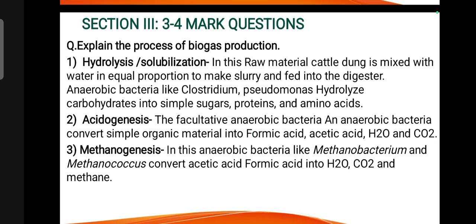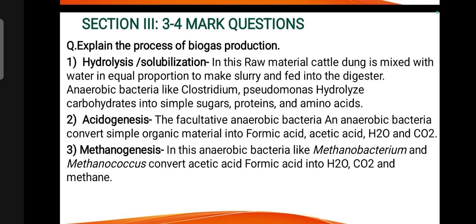Explain the process of biogas production. इसके 3 स्टेप्स हैं. The first is hydrolysis, in which the raw material, cattle dung, is mixed with water and slurry is made. It is fed into the digester. The bacteria like Clostridium and Pseudomonas hydrolyze carbohydrates into simple sugars, proteins into amino acids.